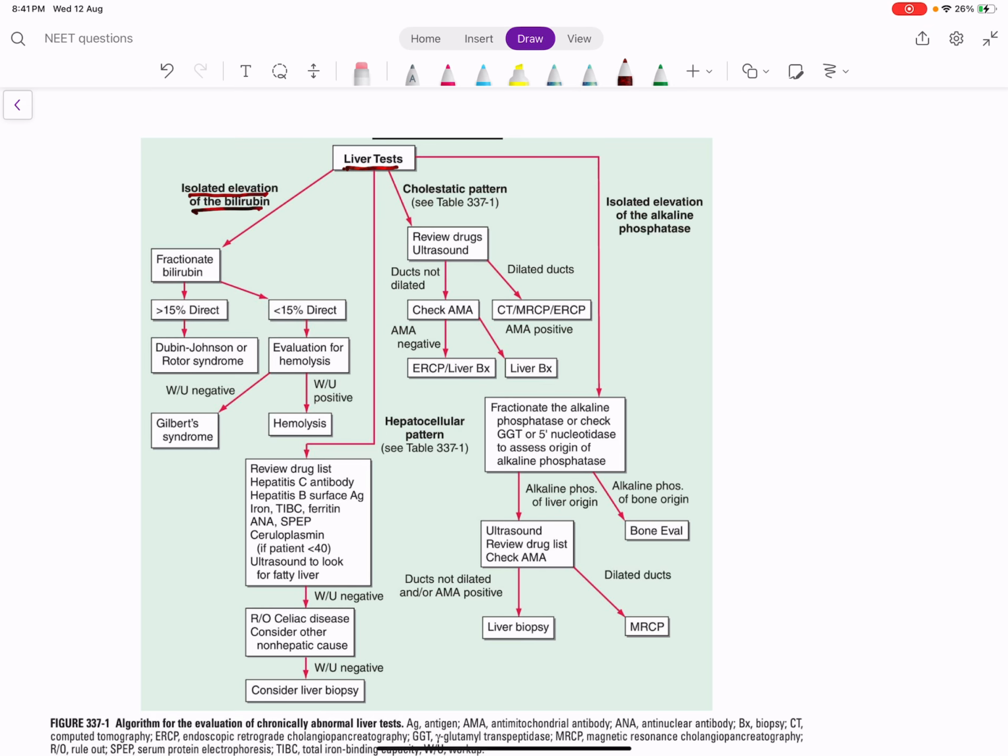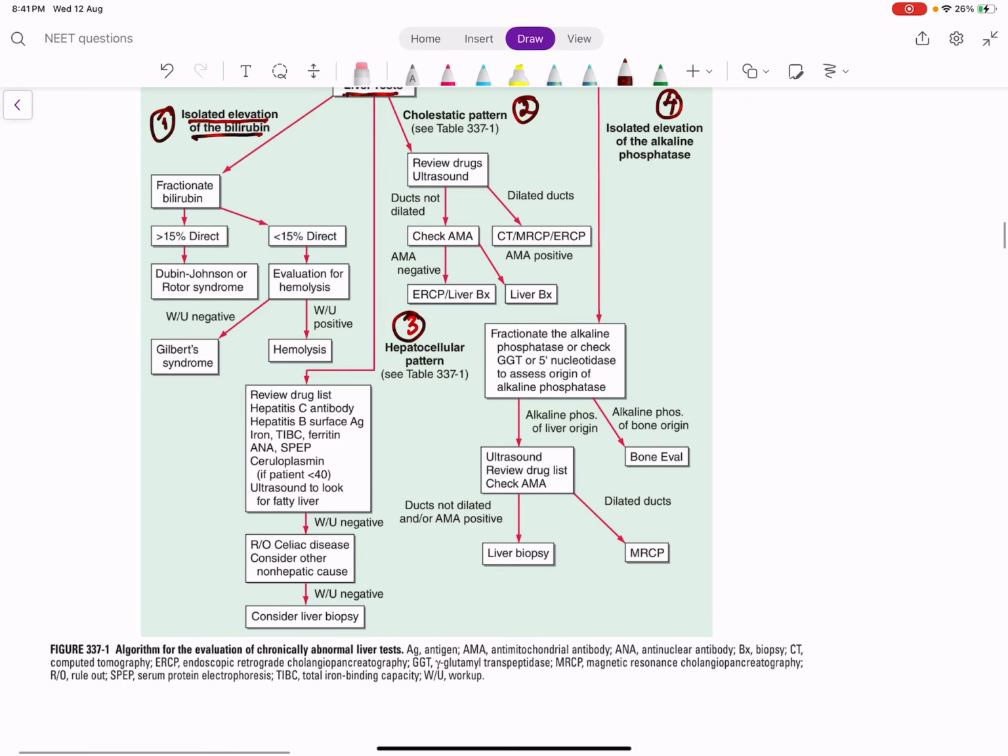So again I told you, when you see a liver test, either it is an isolated elevation of bilirubin where AST, ALT, ALP are normal, only bilirubin is elevated. This is one possibility. Or there is an LFT abnormality. LFT abnormality could be a cholestatic pattern, or it could be a hepatocellular pattern, or we can have only isolated elevation of alkaline phosphatase. If there is isolated elevation of bilirubin, I told you to see whether it is direct hyperbilirubinemia or indirect hyperbilirubinemia or mixed.